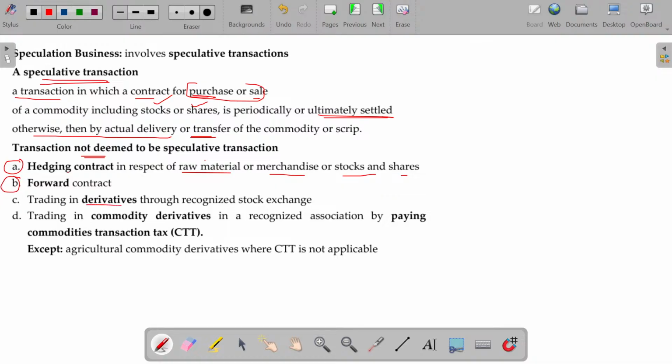And trading in derivatives through a recognized association, this is called future. And commodity derivatives, in a recognized association, by paying commodity transaction tax (CTT). If you are buying and selling the commodity in the derivatives market, sometimes you have to pay the CTT, but that CTT is not applicable for agricultural commodity derivatives. Derivatives is nothing but an instrument. Its value is derived from the original asset, the underlying asset.